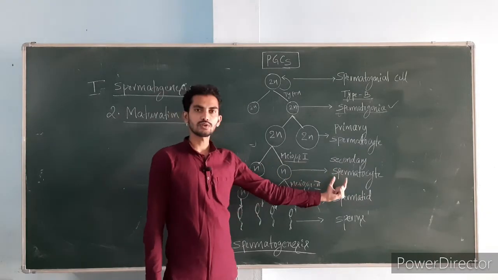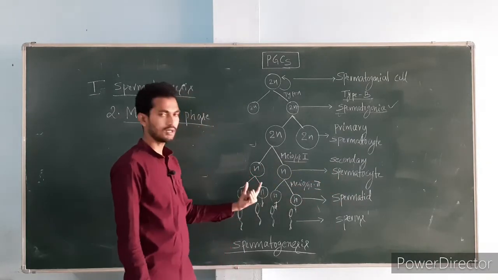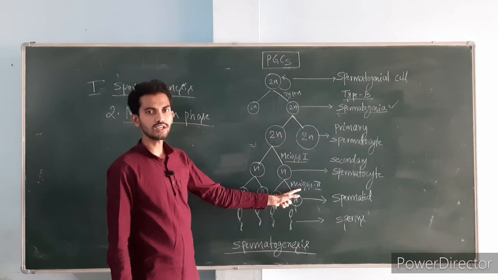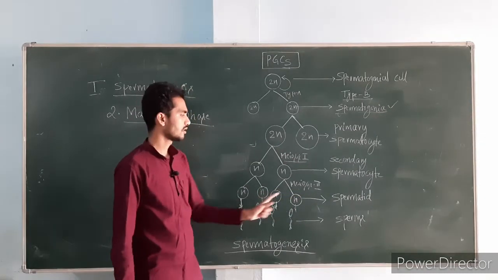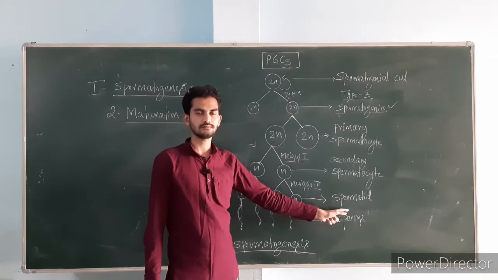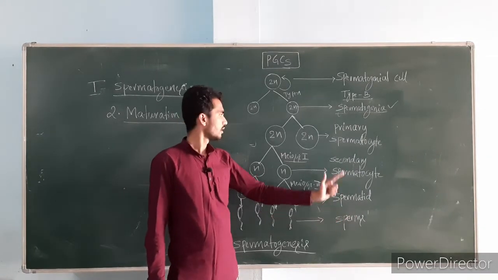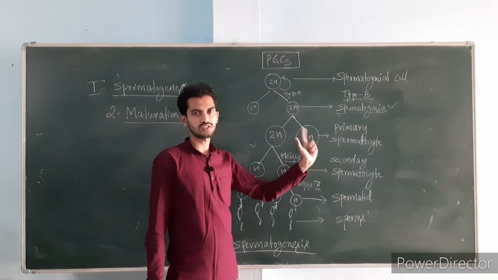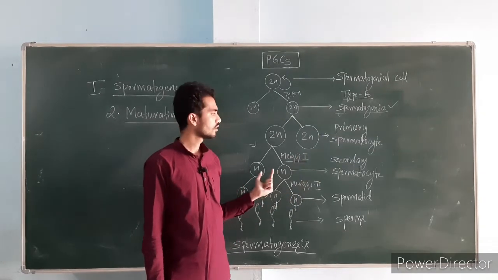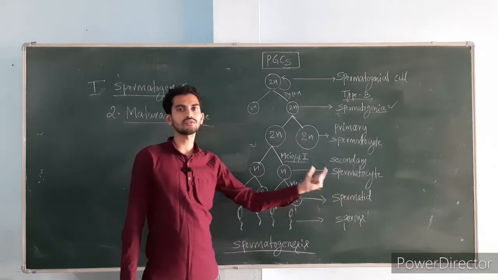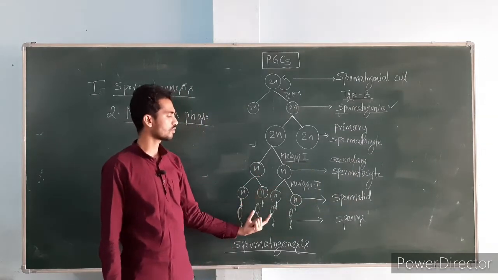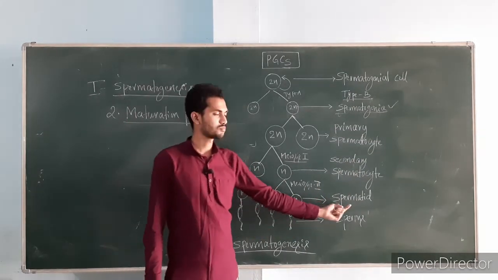These secondary spermatocytes undergo second meiosis to give rise to 4 equally sized cells called spermatids. Is it clear? The primary spermatocyte undergoes first meiosis to give rise to 2 cells called secondary spermatocytes, and the secondary spermatocyte undergoes second meiosis to give rise to 4 cells called spermatids.